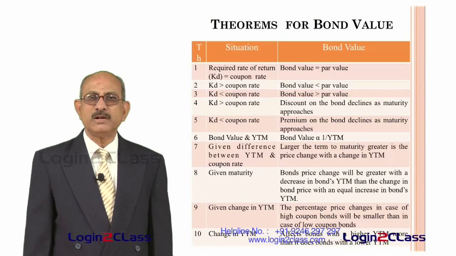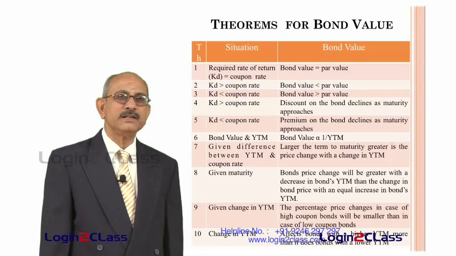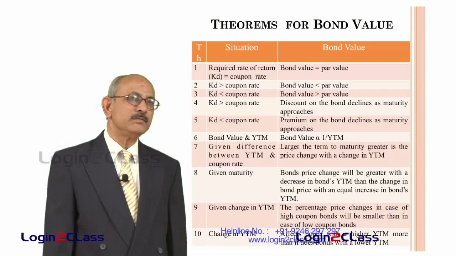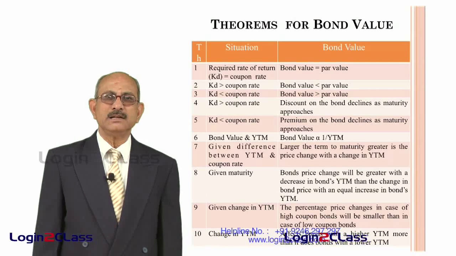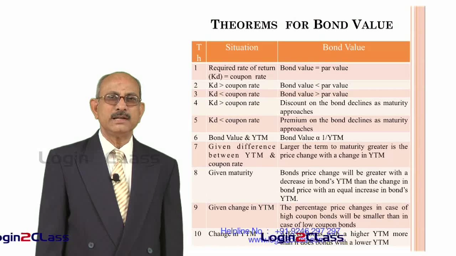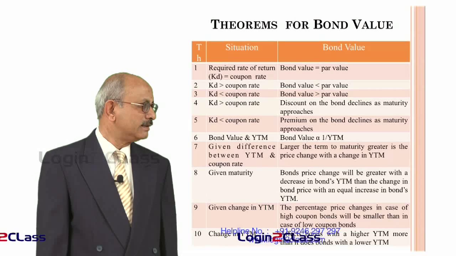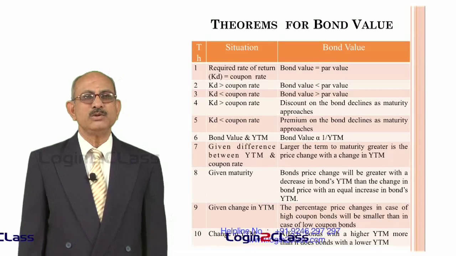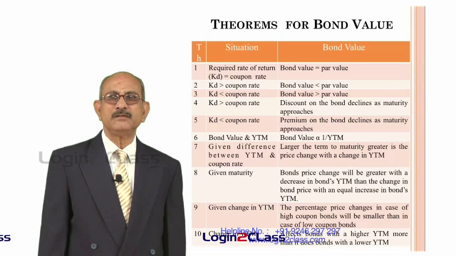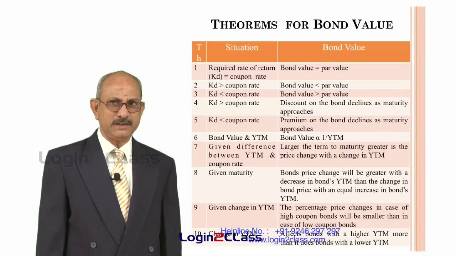Obviously, if you want to get a higher return, you have to buy it at a price lower than the face value. If you buy it at 1000, then the interest you will be getting is only 100, because interest is always calculated on the face value. Therefore, you have to buy it at a lesser amount so that your required rate of return will be more than 10%, that is 12%. Therefore, in such cases, bond values are always lower than the par values. That means they are always traded at a discount. That is, the market price of the bond will be less than the face value of the bond.